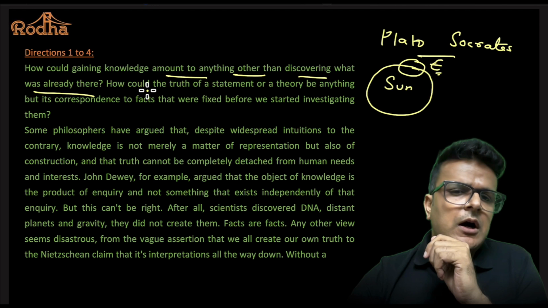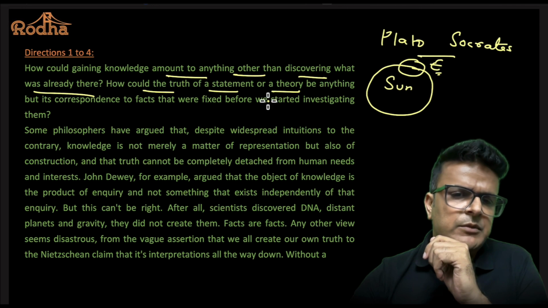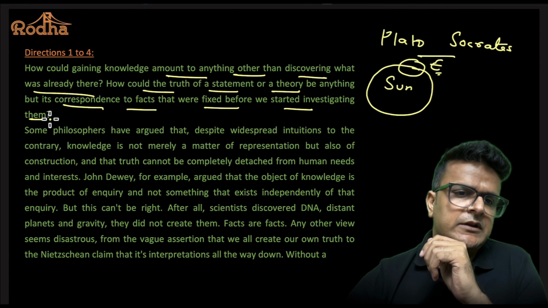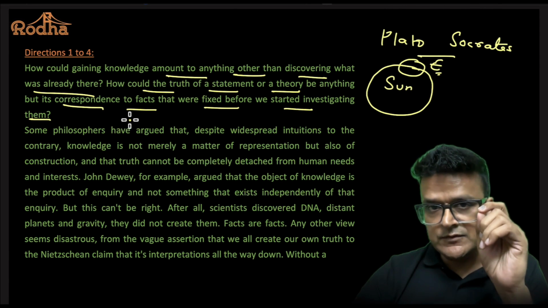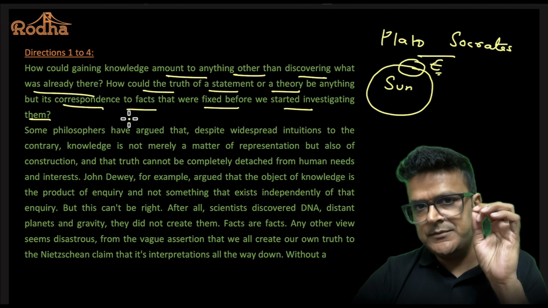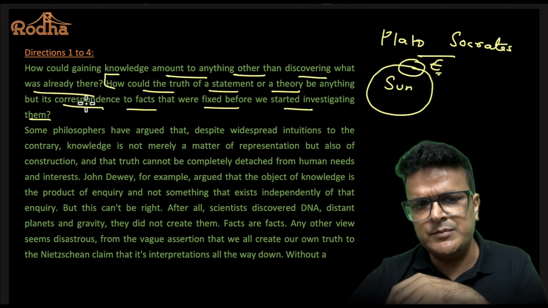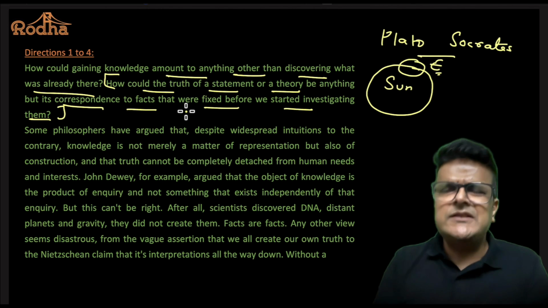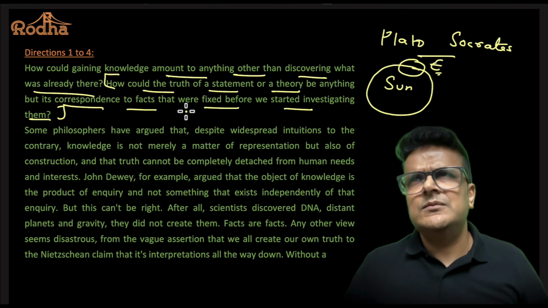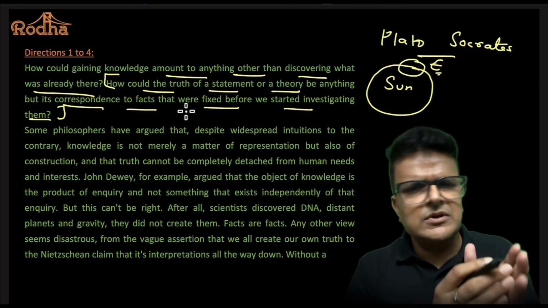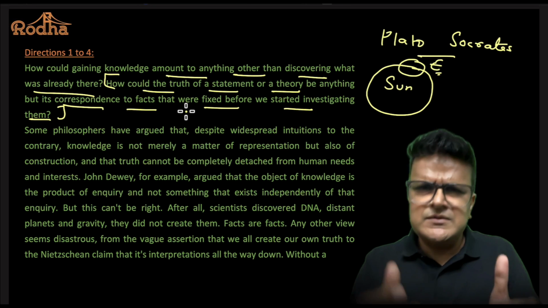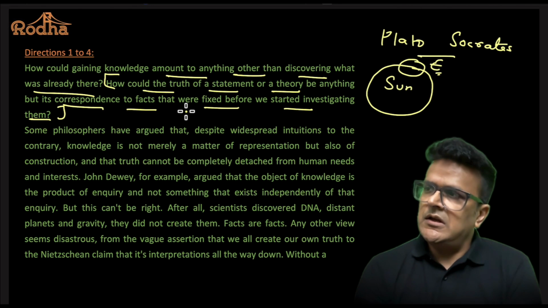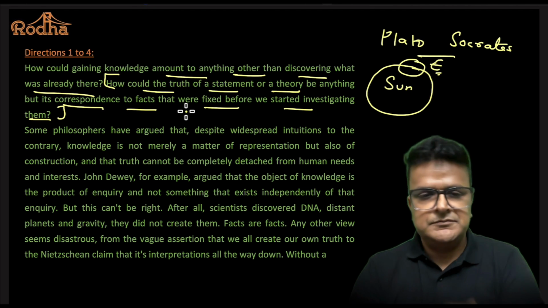Another question. How could the truth of a statement or a theory be anything but its correspondence to facts that were fixed before we started investigating them? As I keep on saying, everyone, philosophers हैं, trip पे रहते हैं, they keep on repeating. The second line is actually repeating the first line. It is saying the exact same thing, that how could the truth of this statement be anything other than the fact itself? So when I say the Delhi is the capital of India, it's basically a fact that is already there. I'm just making a statement about it. Socrates is like, हाँ, सही है भाई, correct.